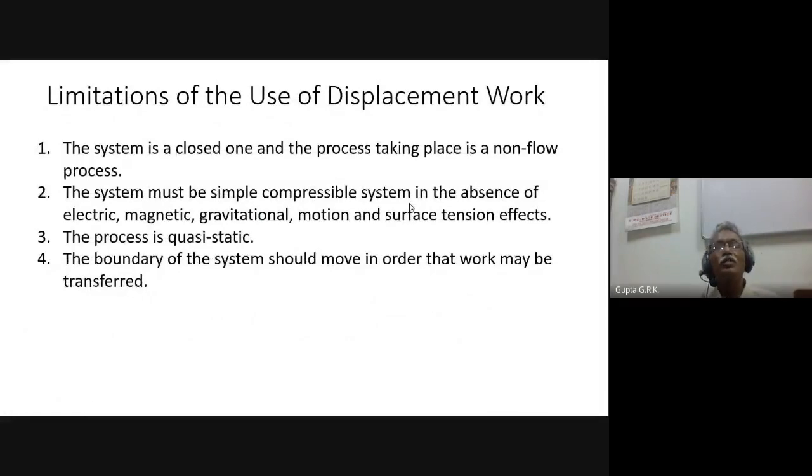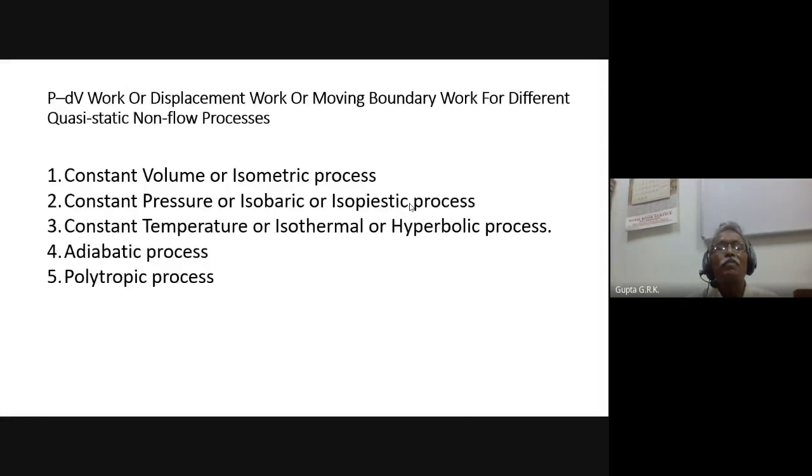So when can we use this particular relation? The system must be closed and it is a non-flow process. The system must be a simple compressible system in the absence of electric, magnetic, gravitational, motion and surface tension effects. It should be a quasi-static process, and the boundary of the system should move in order that work may be transferred. These are the things that must be satisfied.